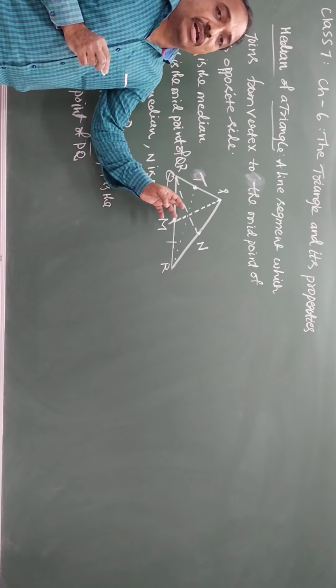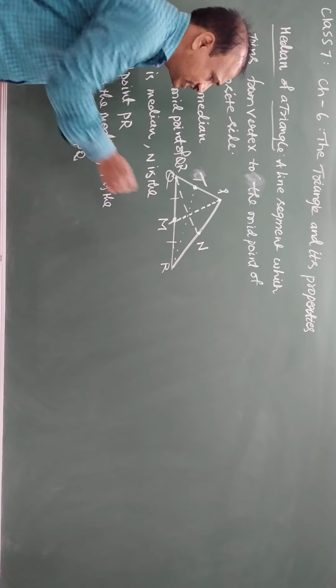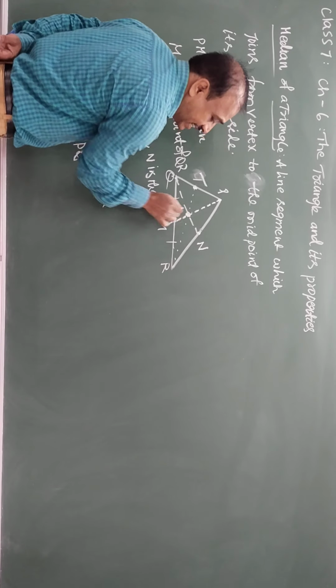The point of concurrence, the point of intersection. Concurrence means intersection.